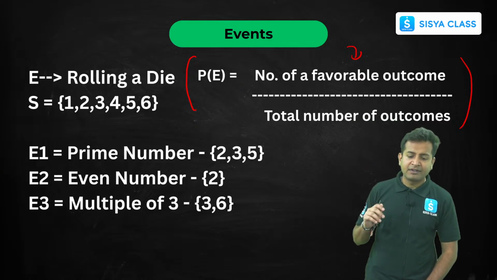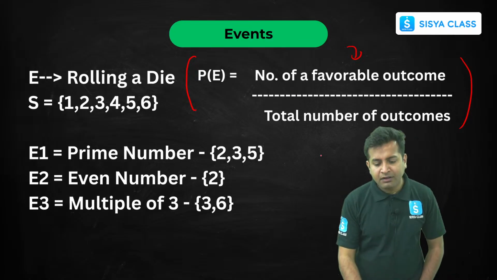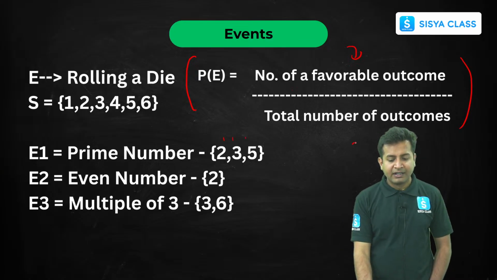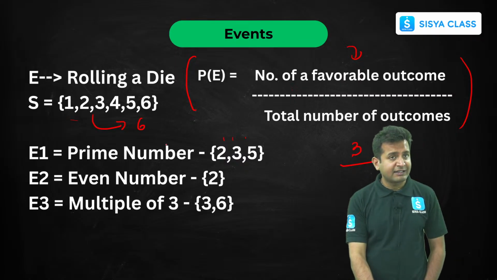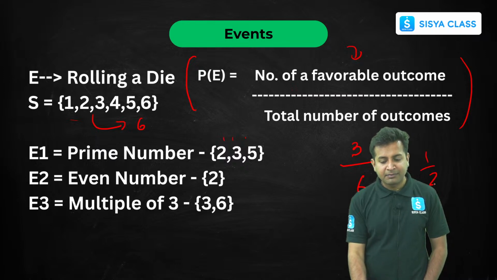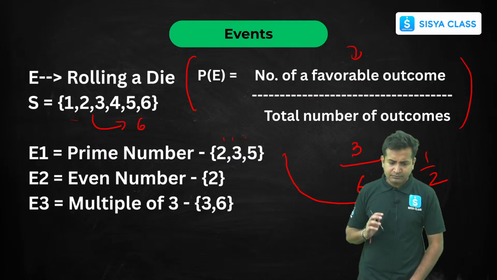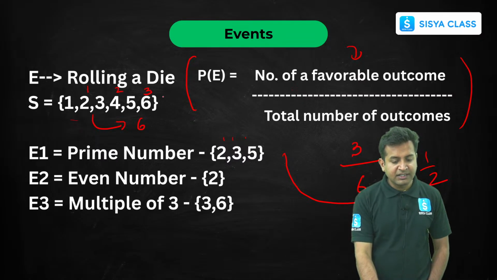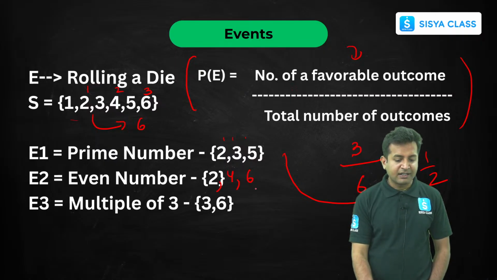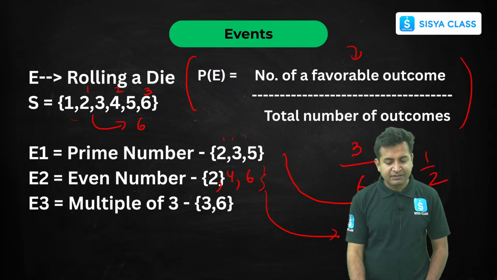What is the probability of getting a prime number? Very simple. The number of favorable outcomes: we have 2, 3, 5, so 3. What is the total number of outcomes, the sample space? Sample space is 6. So the probability is 3 by 6, which is nothing but 1 by 2. Clear? Probability of an even number: the even numbers are 2, 4, and 6. So what is the probability again? 3 by 6, which is nothing but 1 by 2.